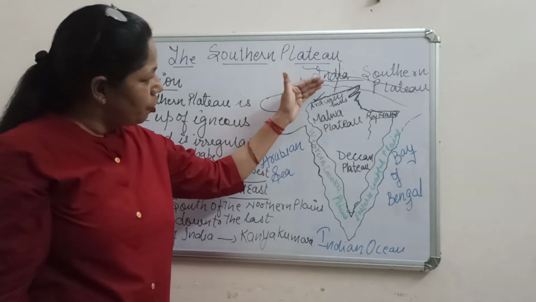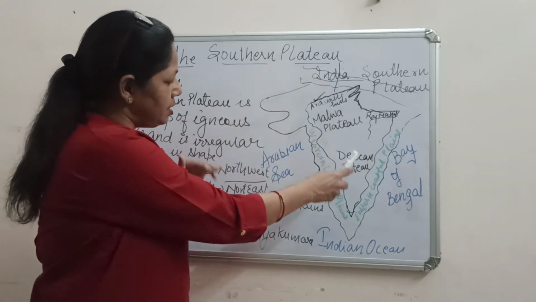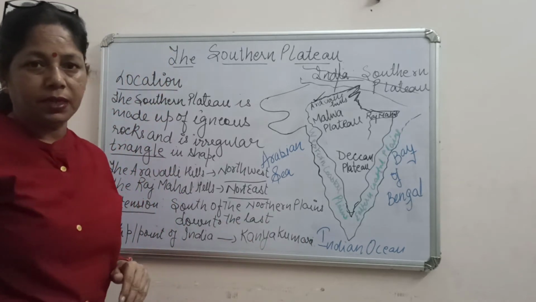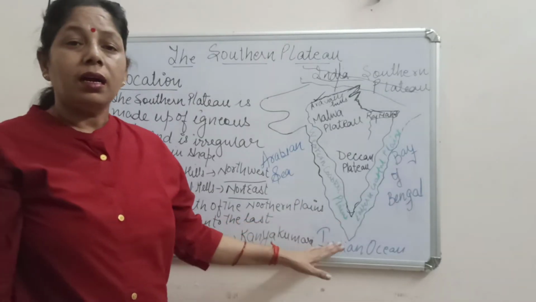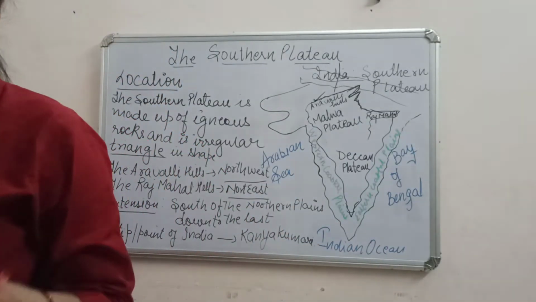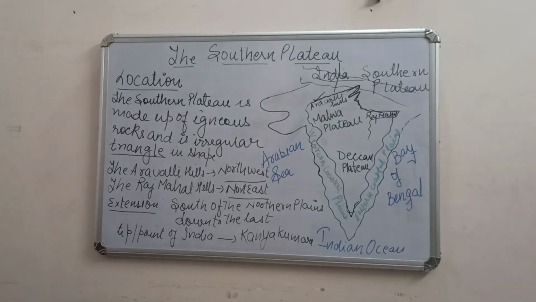From here it starts and reaches to the end point, the tip, that is Kanyakumari. So this is the actual location of the southern plateau region.